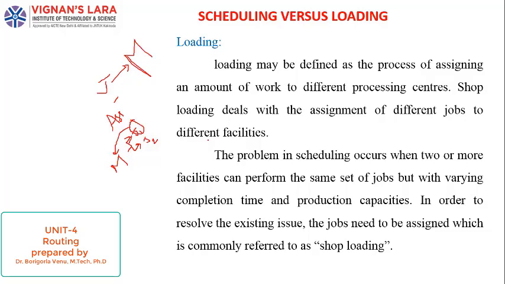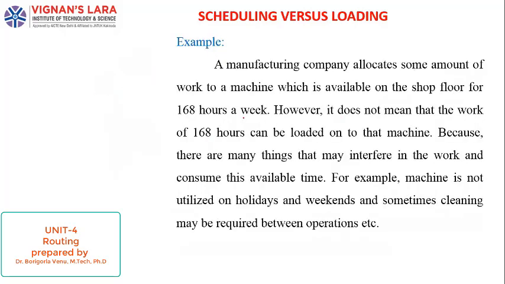Next, coming to an example, here we consider the manufacturing time. The total completion of the process requires 168 hours for a week. Here we are developing a product, and to develop that product we require 168 hours for a week. So this 168 hours for a week is not the loading. This is just the shop floor, which includes machine processing, machining times, loading, and inspection. Those are all included in the 168 hours mentioned.